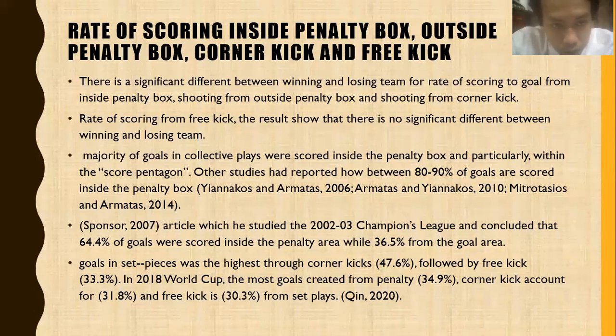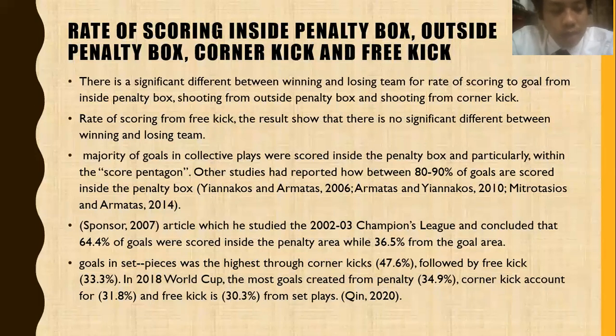The majority of goals in collective play were scored inside the penalty box and particularly within the scoring pentagon. Other studies have also reported that between 18 to 90% of goals are scored inside the penalty box. Yankov and Armatas 2006, Armatas and Yankov 2010, Mitrotasios and Armatas 2014.